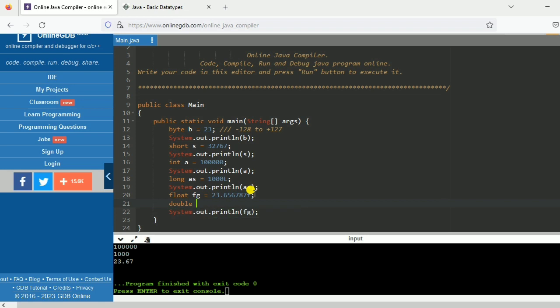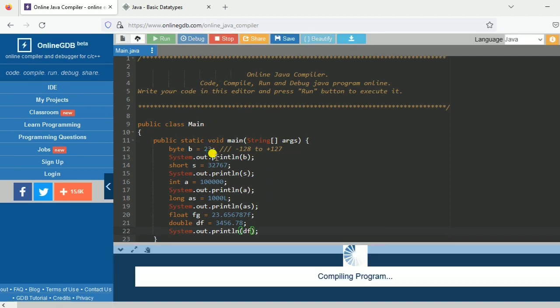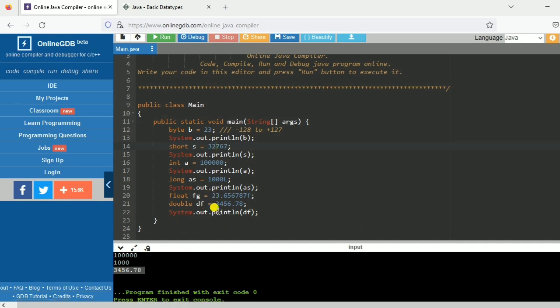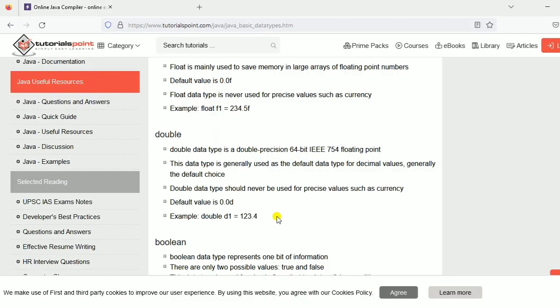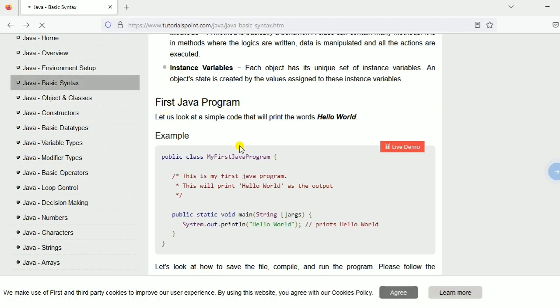So I will show you how you can do double. I will take some big value, and in double you don't have to declare anything extra here. If you print a double, you can see that value will be printed. So same, any data type, then variable name, and then value you have to do. So see here, my double is coming.